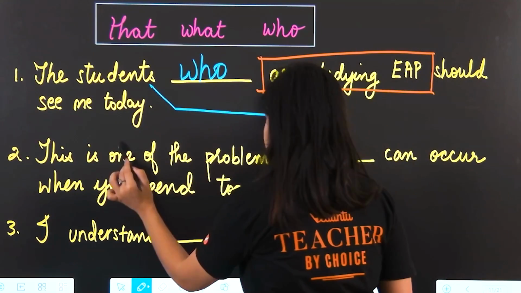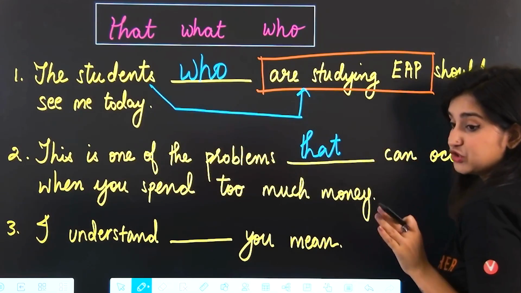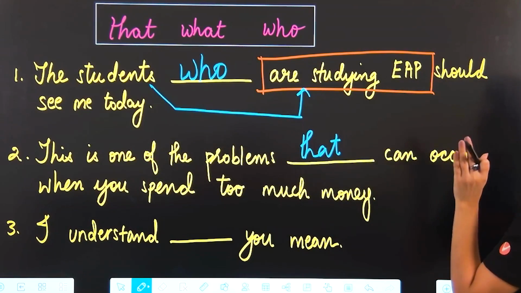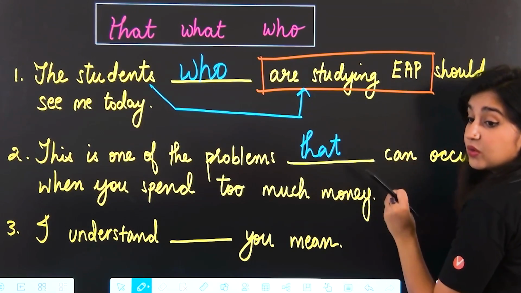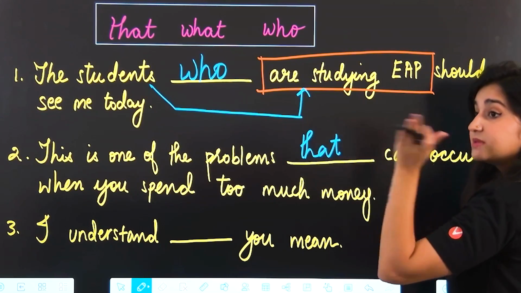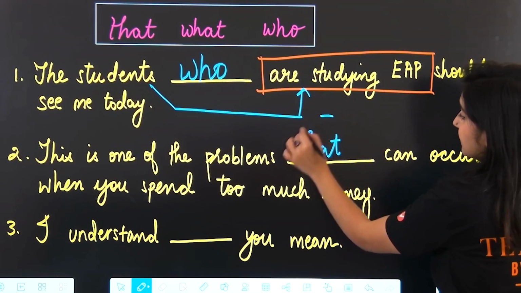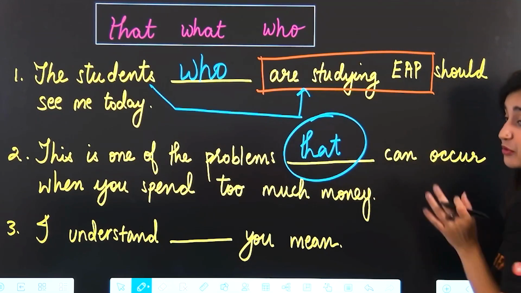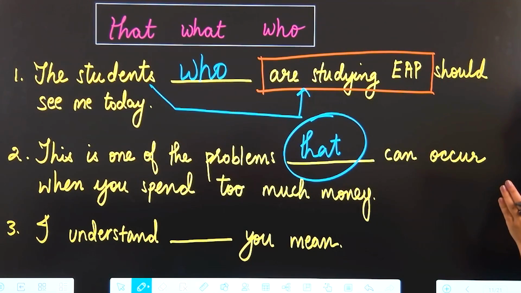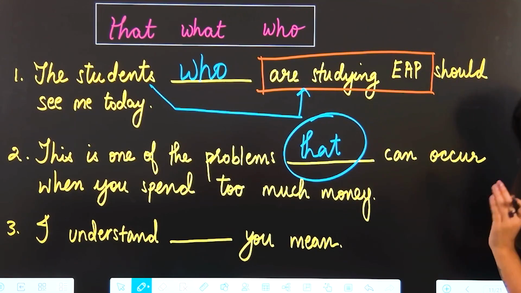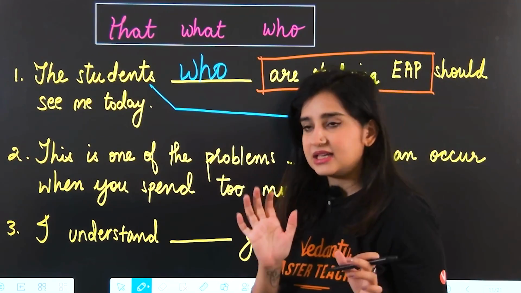This is one of the problems that can occur when you spend too much money. Now here, that is used to add more information, okay, about the problems that can occur when you spend too much money, and that is the only relative pronoun you're going to use. You cannot use more than one. You cannot say this is one of the problems that what can occur. That's not correct, okay? We can only use one relative pronoun when adding information.